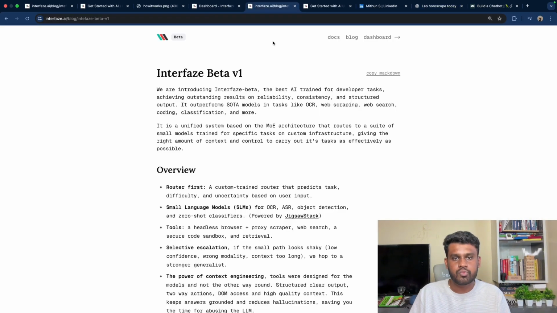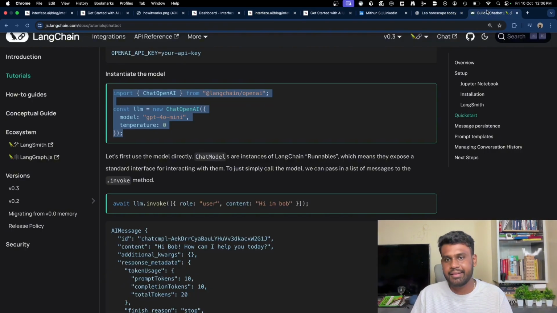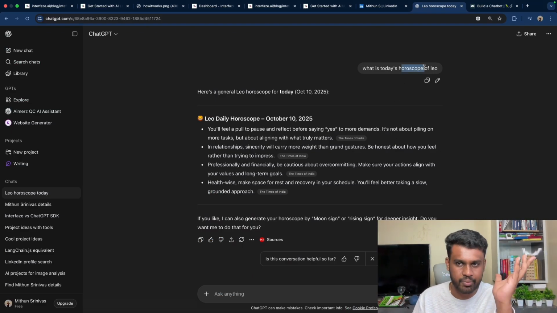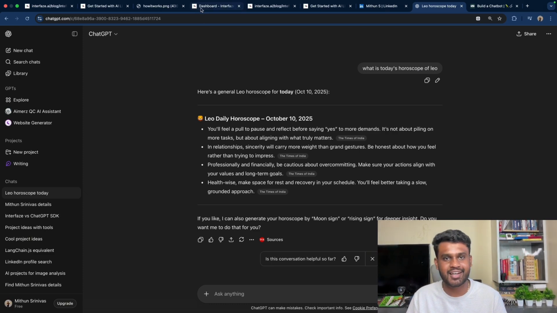So the best thing we can do in the industry is this: whenever I get the term horoscope, get horoscope, we build a tool and pass special instructions to it based on the prompt. So this is what tooling is. Does Interfaze provide this tooling? Yes, so let's see that.